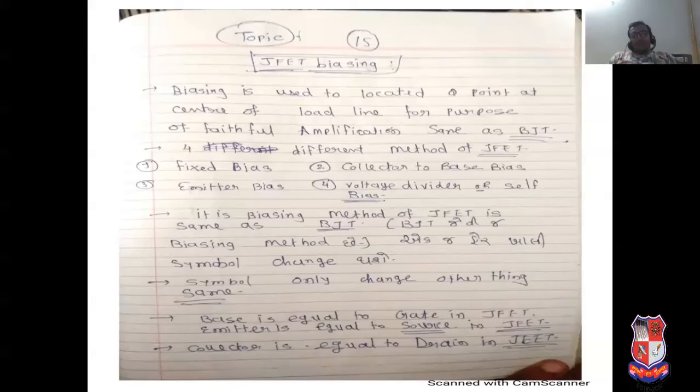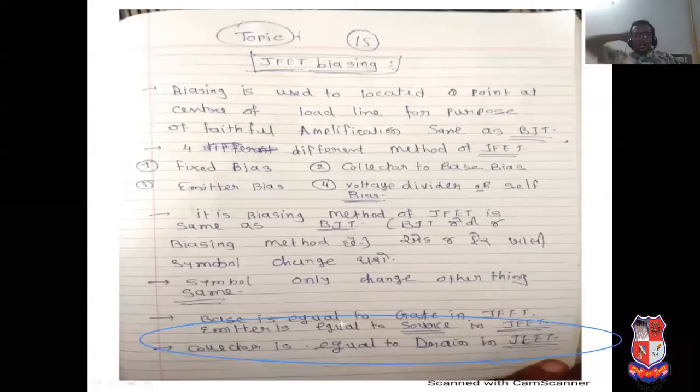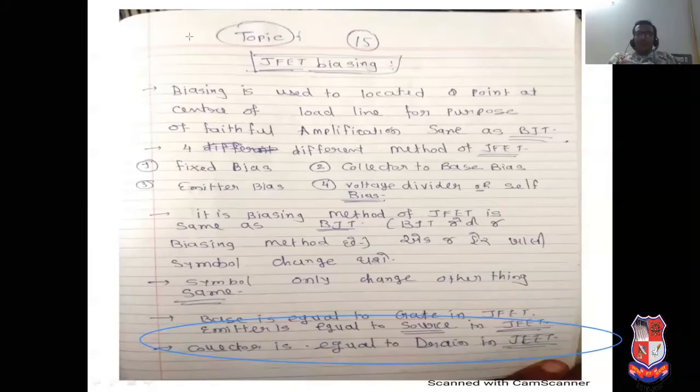In the previous lecture, I have already explained this concept. What is the concept? See this: base is equal to gate in JFET, emitter is equal to source in JFET, collector is equal to drain in JFET. That's why just the symbol is changed. Don't do anything, just change the symbol of JFET.